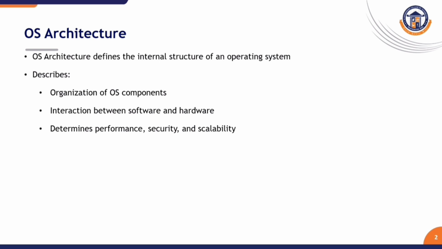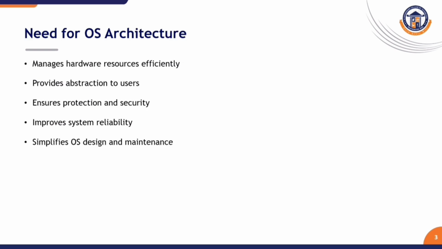Why do we need OS architecture? Imagine an OS without a proper architecture. All code is mixed together, like device drivers, file systems, memory managers, and process schedulers. What happens? It is difficult to debug. One small error can crash the whole system. It is very hard to modify or upgrade. So OS architecture is needed to manage hardware resources efficiently, provide abstractions to users and applications, ensure protection and security, improve system reliability, and simplify OS development and maintenance. Without architecture, operating systems become unmanageable.